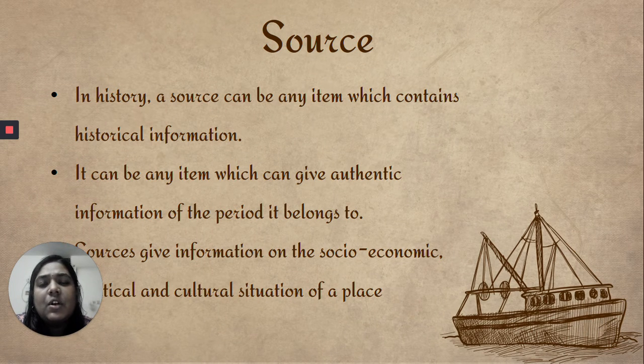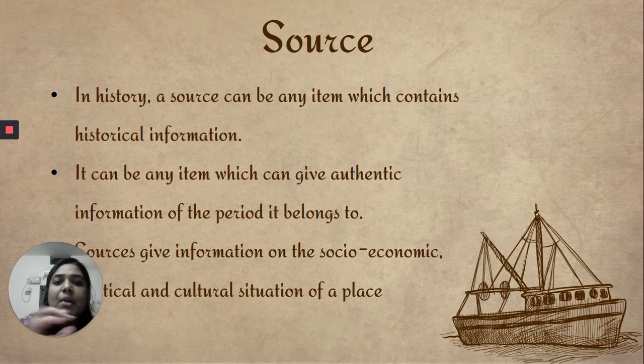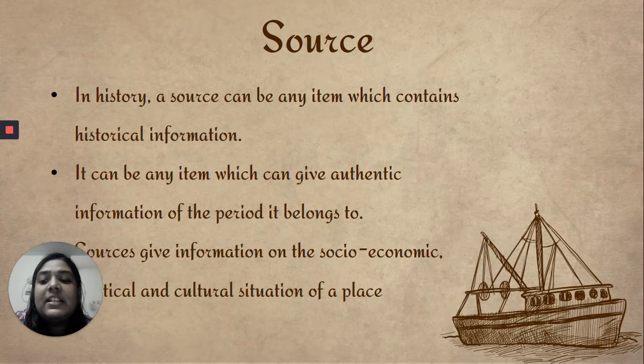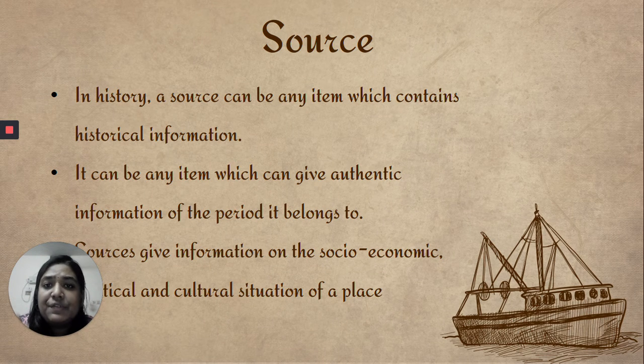So a source is any item which contains historical information, an item which has some amount of information regarding history, right? That is what we call source. And also source gives us authentic information, right? What is authentic information? We discussed in last class, real or truthful information.